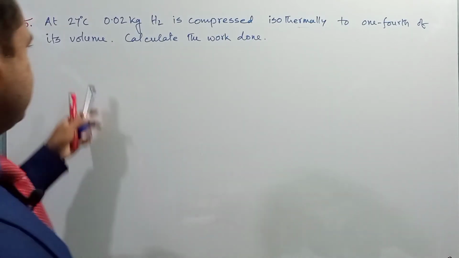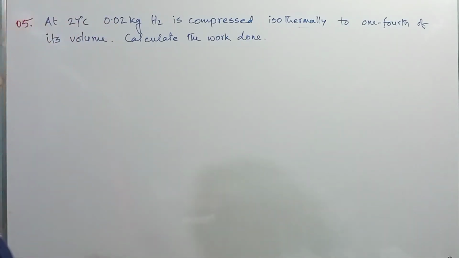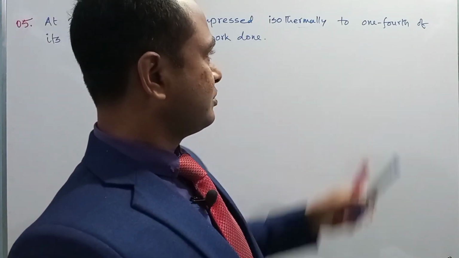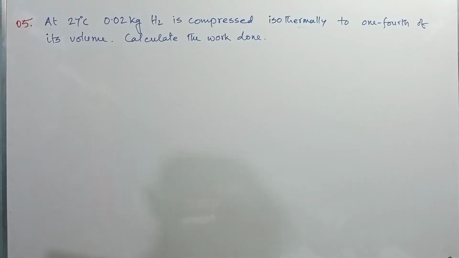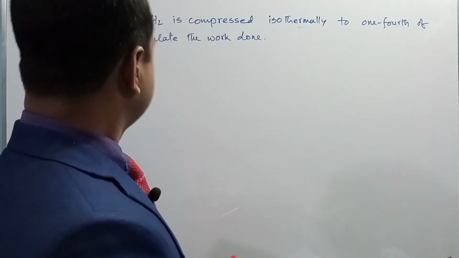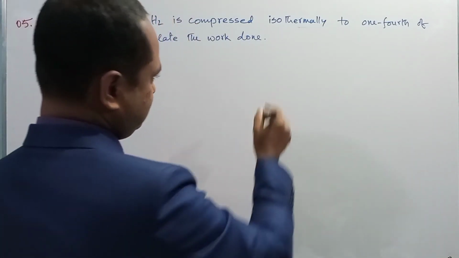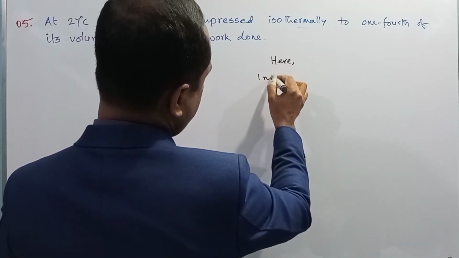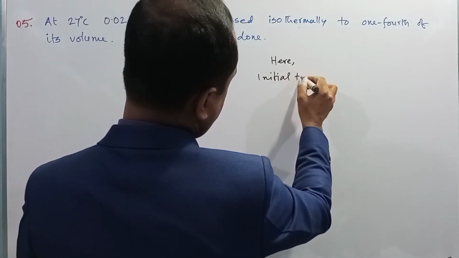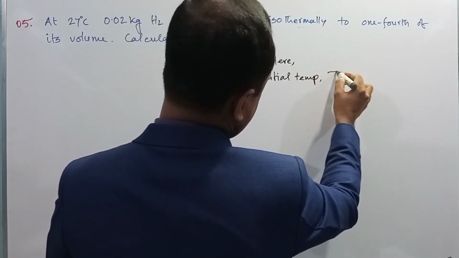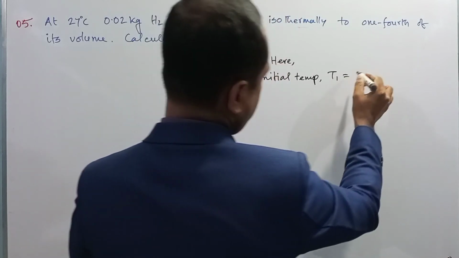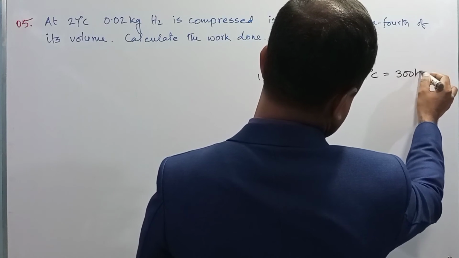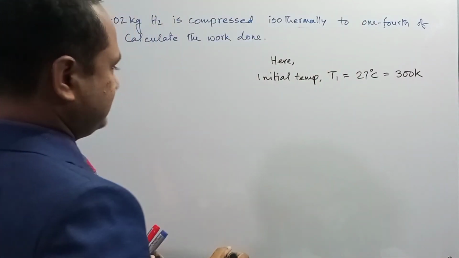Okay. Dear student, here is our another mathematical problem. At 27 degrees Celsius temperature, 0.02 kg hydrogen gas is compressed isothermally to 1/4 of its volume. Calculate the work done. So here the initial temperature of the gas T1 is equal to 27 degrees Celsius, that is 300 Kelvin.